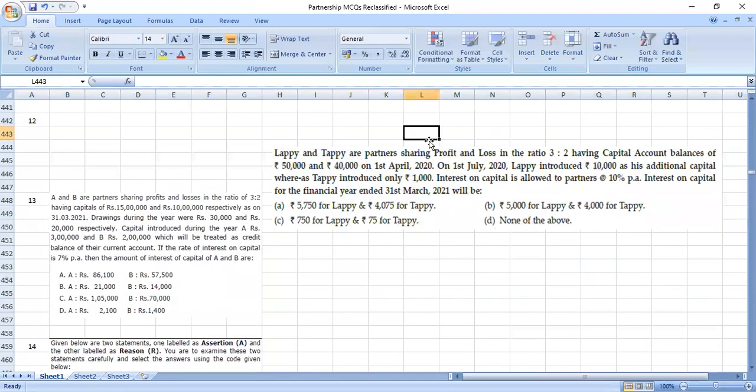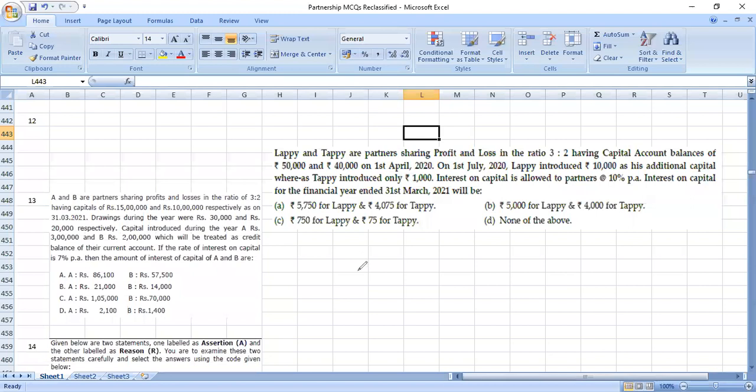Lappy and Tappy are partners sharing profits and losses in the ratio 3:2, having capital account balance of 50,000 and 40,000. On 1st July, Lappy introduced 10,000 as his additional capital, whereas Tappy introduced only 1,000. Interest on capital is allowed at 10% per annum. Interest on capital will be very easy.